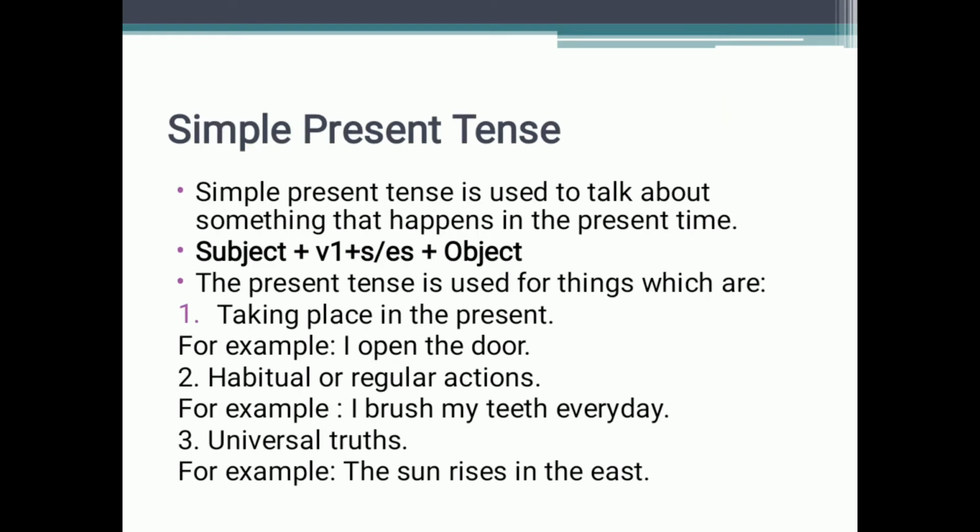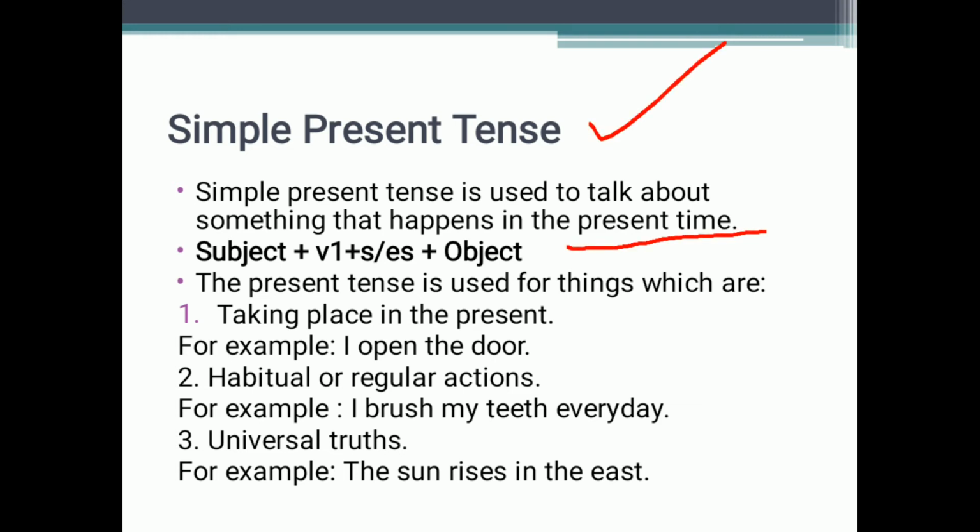Now we will learn about the types of tenses in detail. Firstly, we are going to learn about the simple present tense. As I've already told you, why do we use the simple present tense? The basic reason of using the simple present tense is to tell about something that happens in the present time. Present time means the time that is already going on, like today is present. So when we want to tell about something that happens in the present time, then we use the simple present tense.